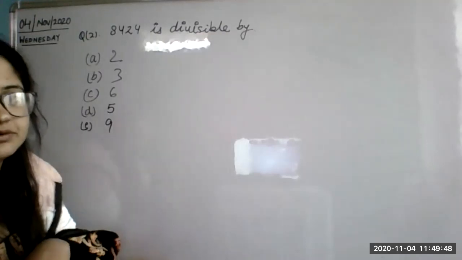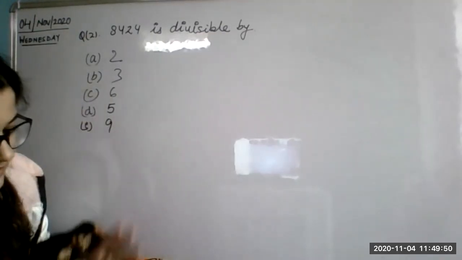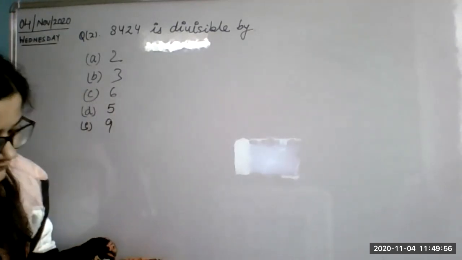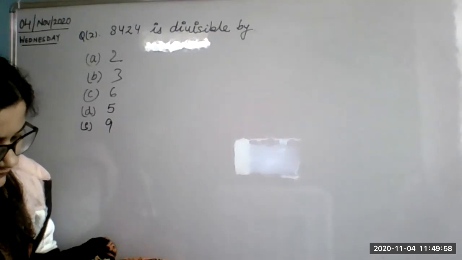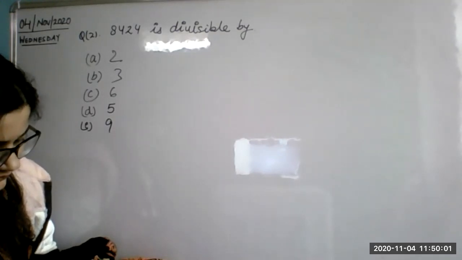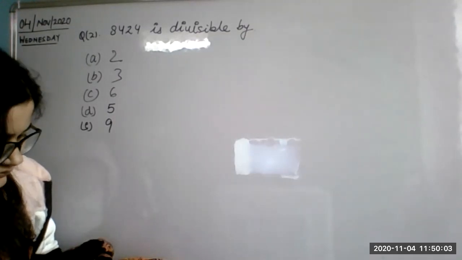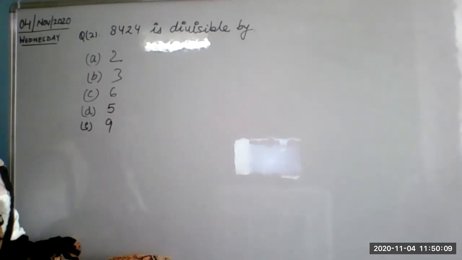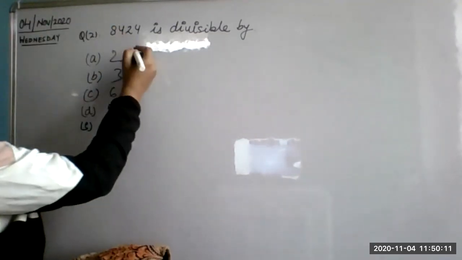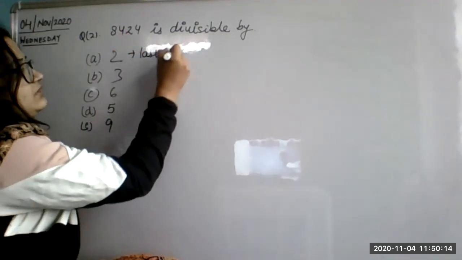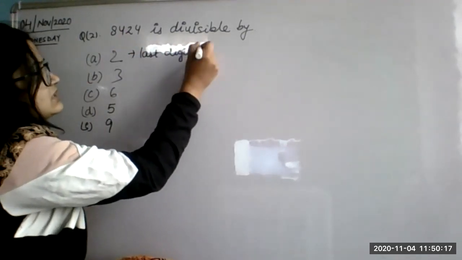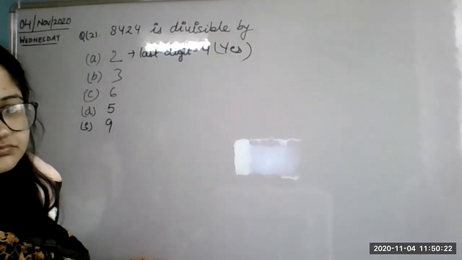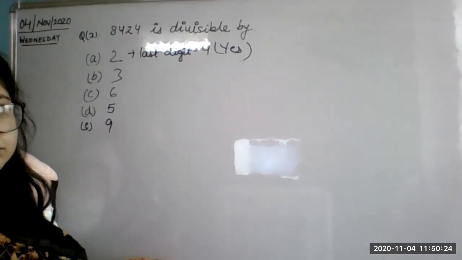I will let you write down this question. Wait a second. First do this, then I'll make you write down that one. Ma'am, how do we have to solve it? Which one? For the second question, I can show you. For 2, what do you check? The last digit is 4. Yes, even. Like this you have to do.